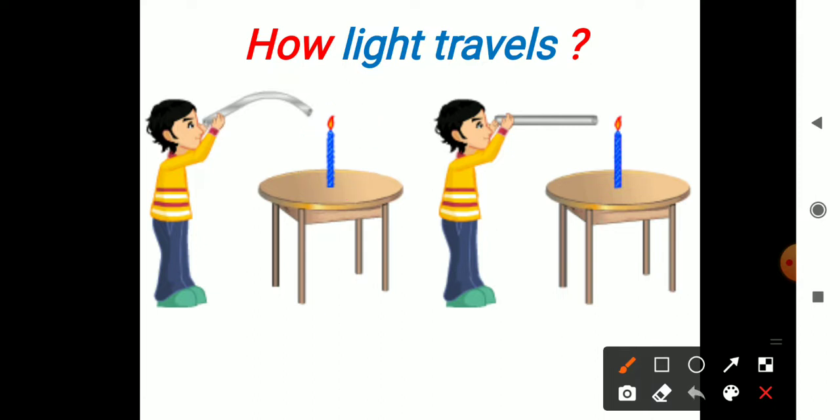In the next case, take a straight tube or a straight pipe, and again try to look at the burning candle through the straight pipe. Then what do you observe? You will see the source of light through the straight tube only, not through the bent one. Why? Because light travels in a straight line only, and light cannot bend through this pipe. So this is proof that light always travels in a straight line.